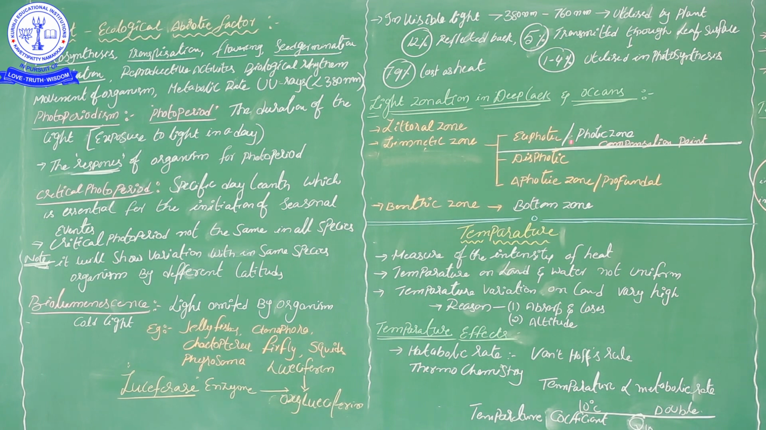So this totally tells us that by light intensity, we can partition deep lakes and oceans into zones. Okay, up to now we discussed light and how it affects different organisms in some of the water bodies. Then I will continue with temperature. Temperature is one of the abiotic factors.